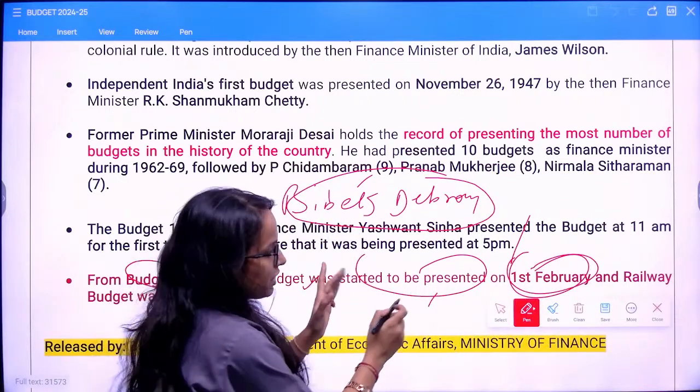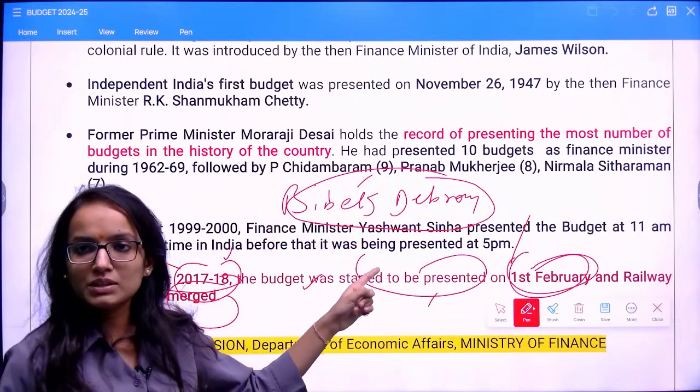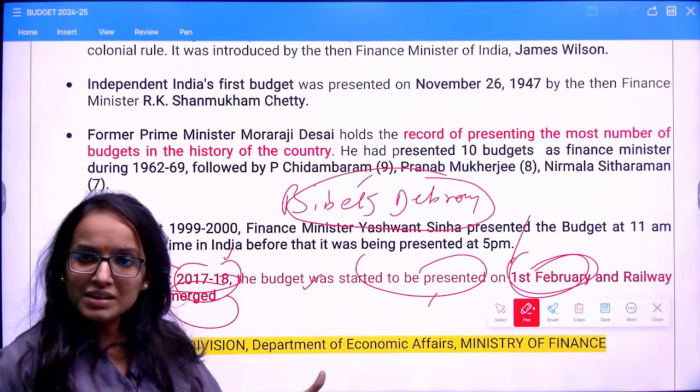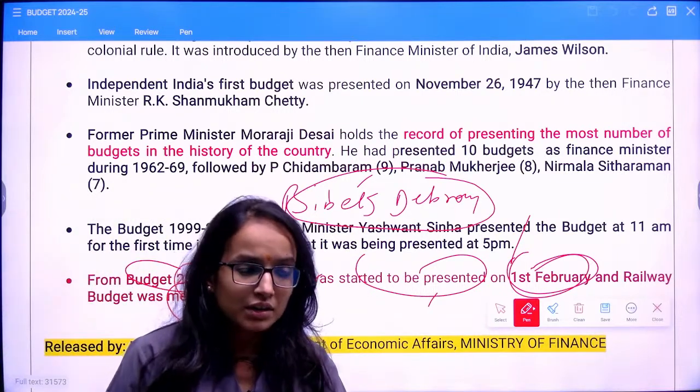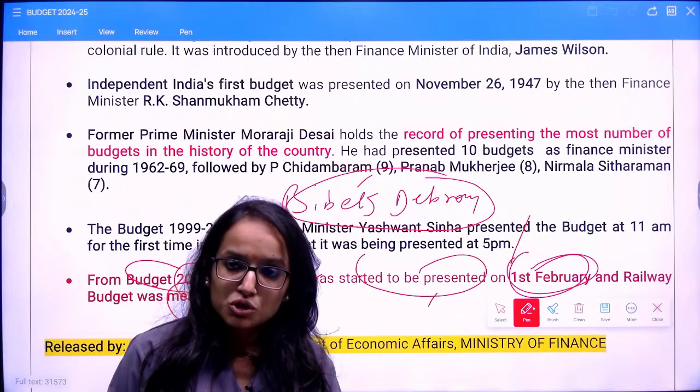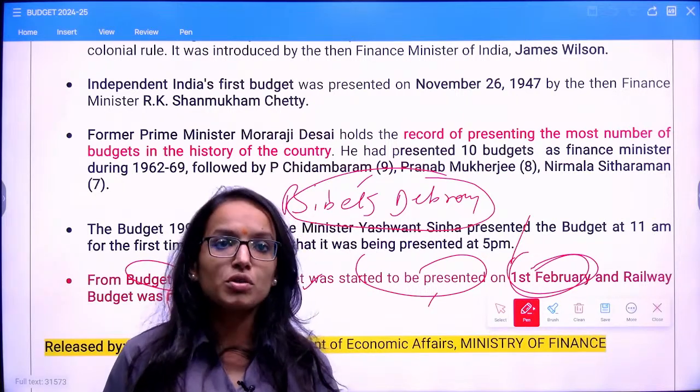Remember another name here. I hope you have noted down the Bibek Debroy committee, right? If I ask you when it was separated, because it was separated, only then were we required to combine it, right? So when was it separated? On the recommendation of which committee?